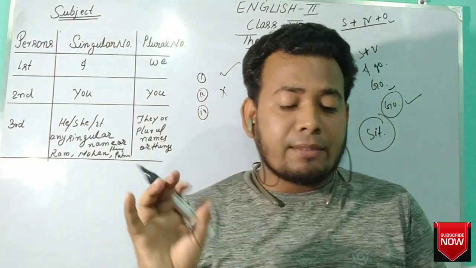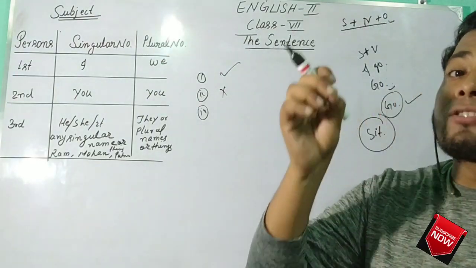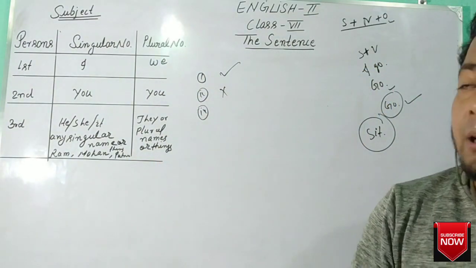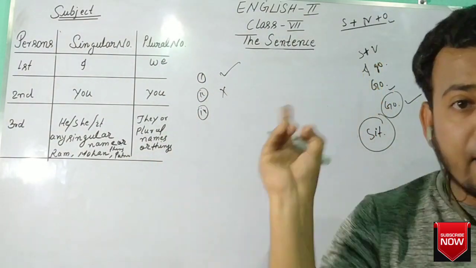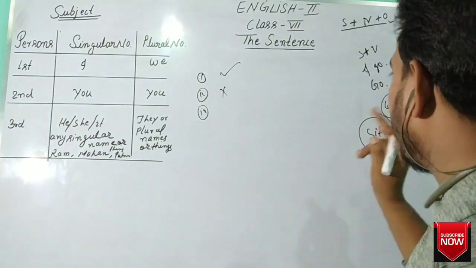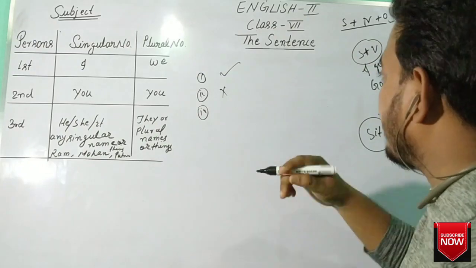Now question number 6, being tired of waiting for the train. It is not a sentence because it has no main verb. A main verb is compulsory for being a sentence. Remember, a main verb is compulsory for being a sentence.